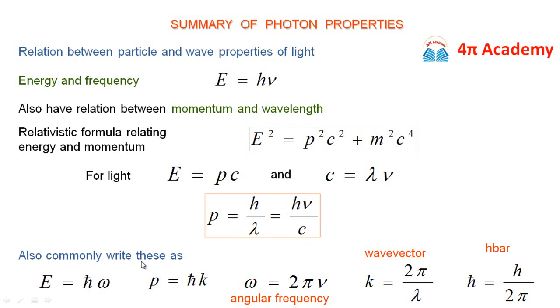Also commonly we can write these as E is equal to h cross omega, P is equal to h cross k. Then angular frequency omega can be written as 2 pi nu, and the wave vector k can be written as 2 pi by lambda. Then h bar, that is h cross, is h upon 2 pi. So these are the things which we are going to require later, and we will discuss this from time to time.